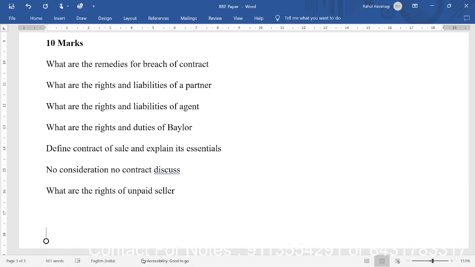What are the rights and liabilities of a partner? What are the rights and liabilities of an agent? What are the rights and duties of a bailer? Define contract of sale and explain its essentials. No consideration, no contract. Discuss. What are the rights of unpaid seller? So these for 10 marks.